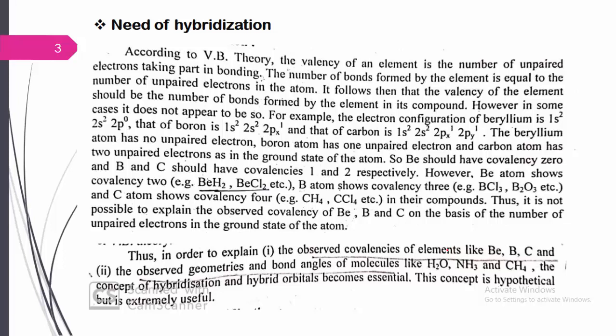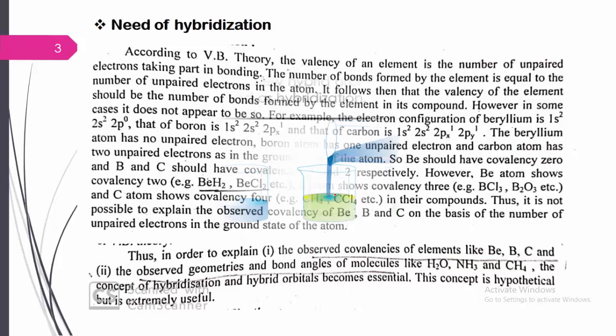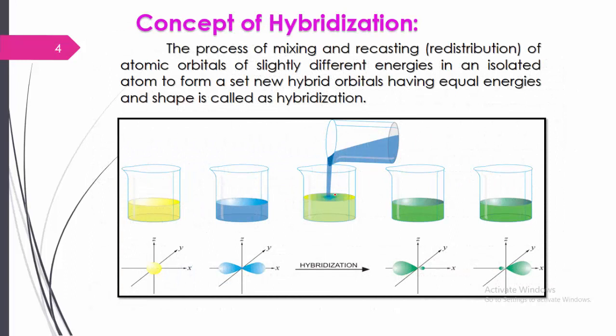With this concept of hybridization, we can explain the formation of molecules, for example boron can show trivalency. Beryllium, though it has no unpaired electron, can show divalency, forming molecules like BeH2 and BeCl2. So this can be explained only on the basis of the concept of hybridization. Let me see what the concept of hybridization is.